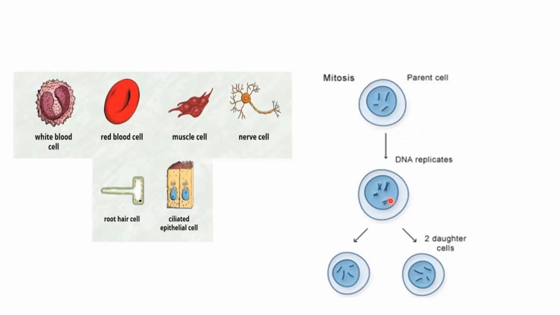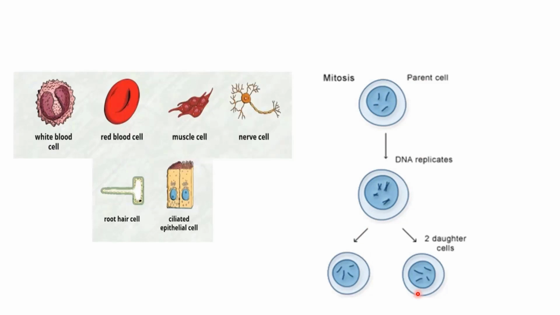Now what is going to happen? These 8 chromosomes are going to get dispersed in this nucleus, and they are going to equally divide into 2 cells. So this parent cell has duplicated its DNA content first and divided into 2 new cells, which are called daughter cells.